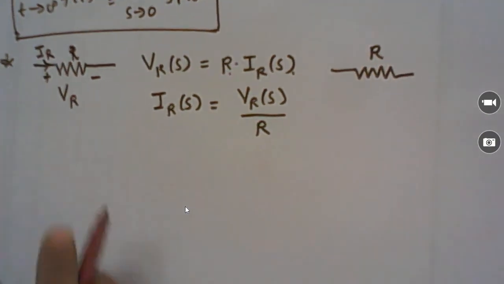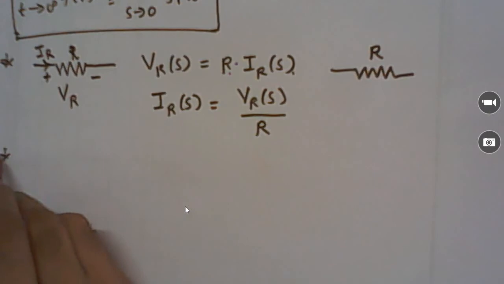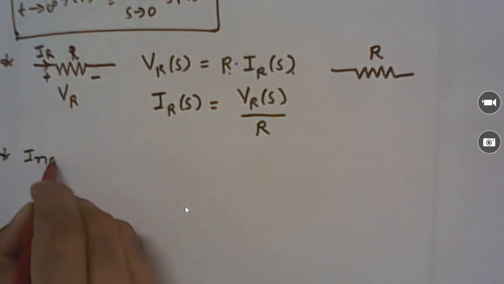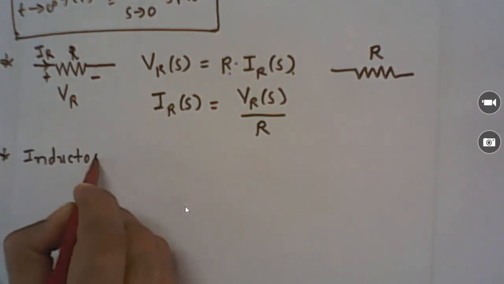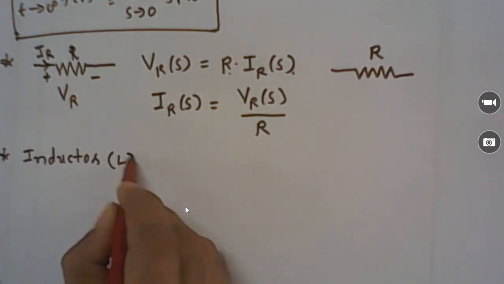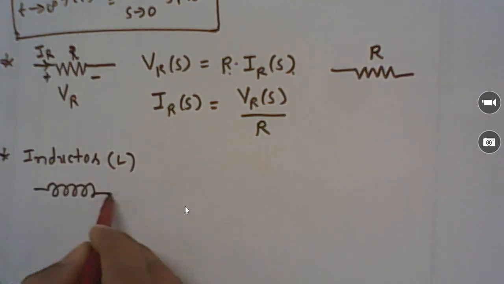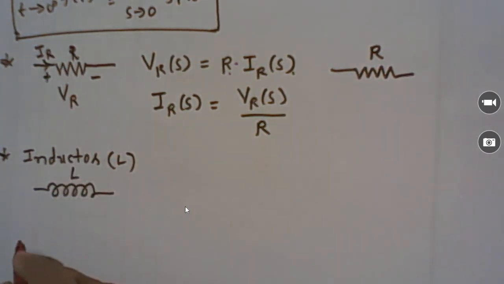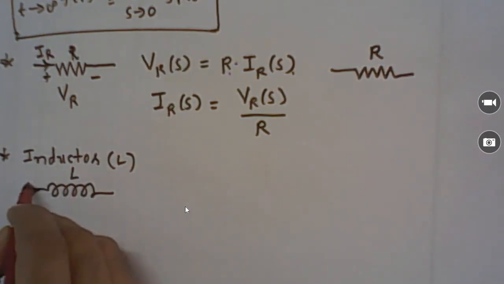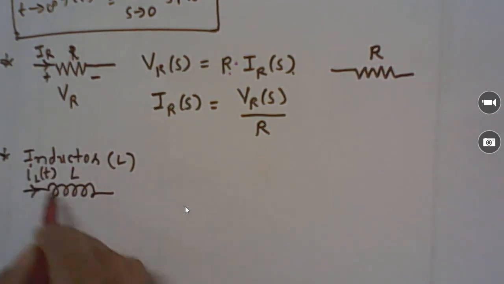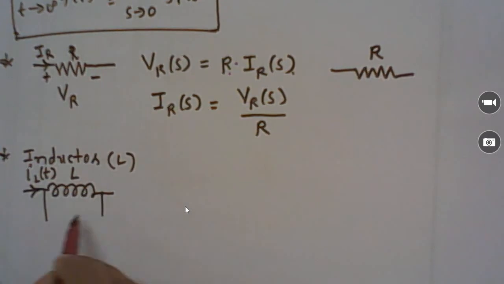Now let's see another component. This is very important. Let me see the inductor L. We know an inductor of value L has current passing through it, suppose I_L(t), and the voltage across the inductor, let me define V_L(t) in the time domain, right?